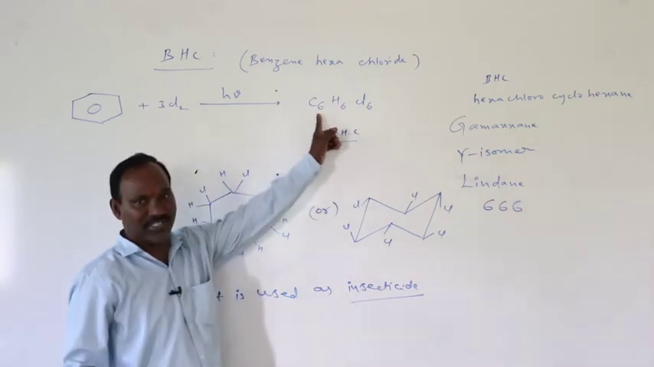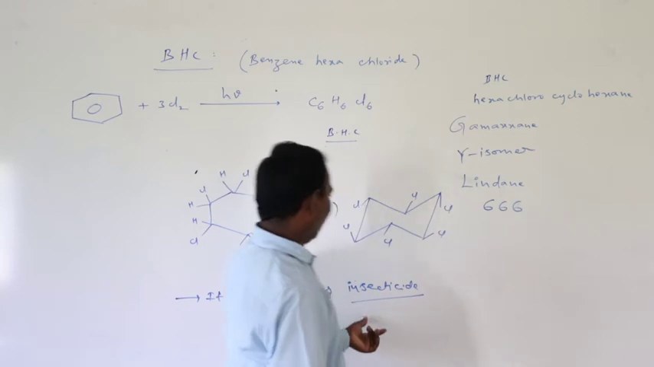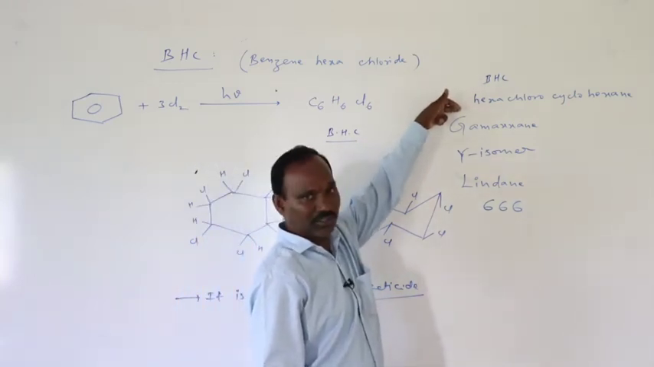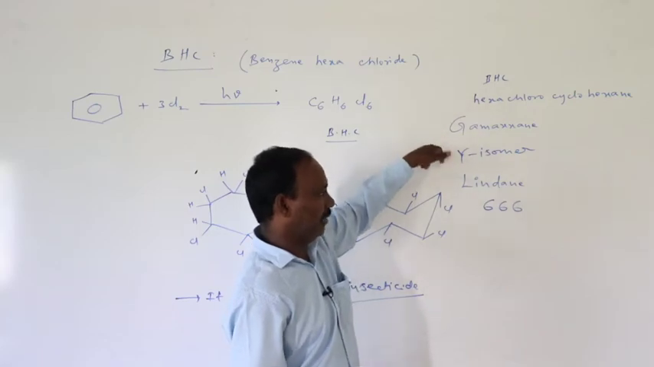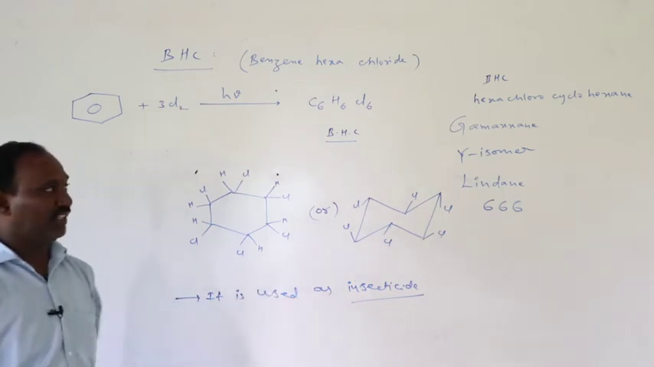666 means carbon 6, hydrogen 6, chlorine 6. So the other names of BHC are benzene hexachloride, hexachlorocyclohexane, gamaxane, gamma isomer, lindane, and 666. It is used as an insecticide.